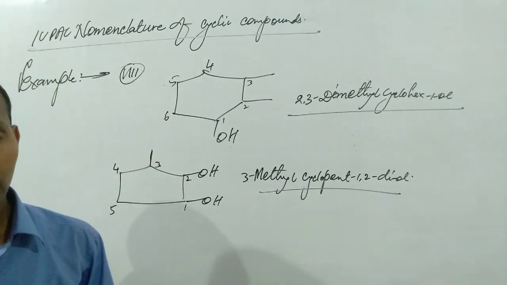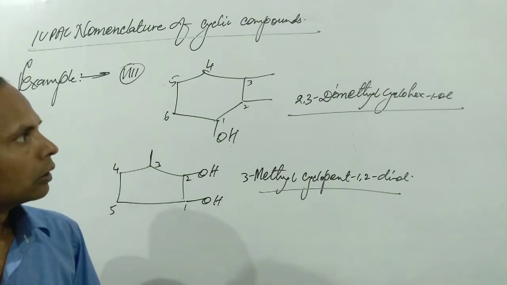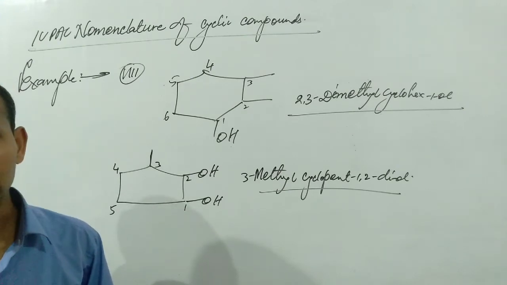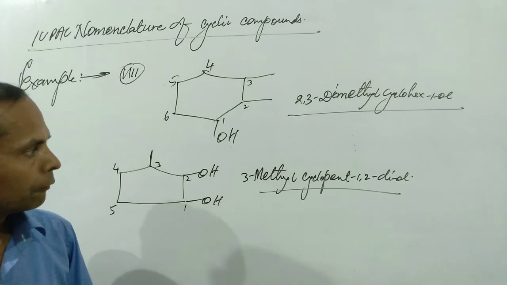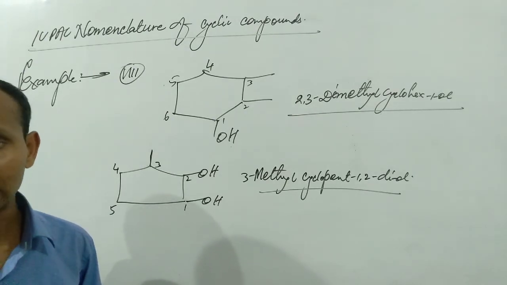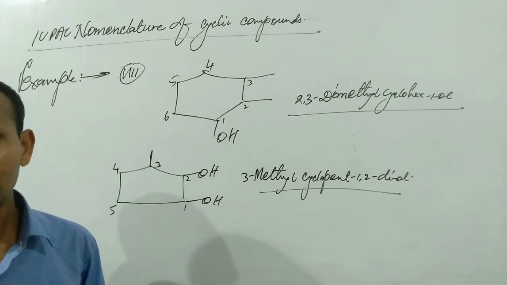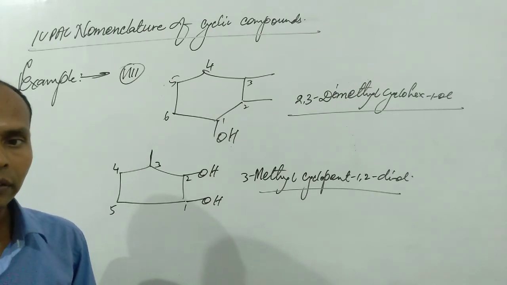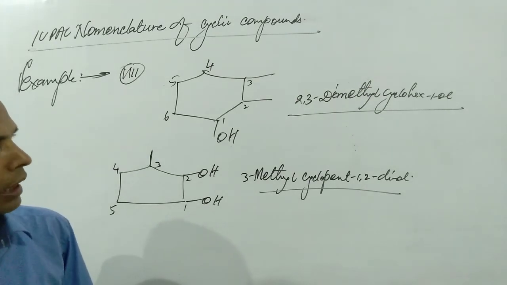And we have learnt more and more rules given by IUPAC. We see that the counting of carbon atoms will be done in this case also from any constituent side, any functional group side, any double bond or triple bond side, in the same manner that we have learned in previous classes.